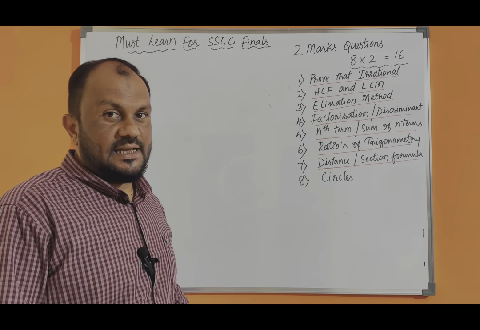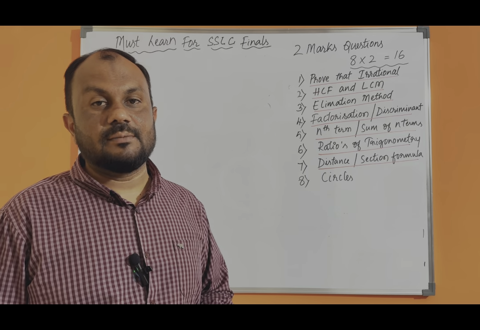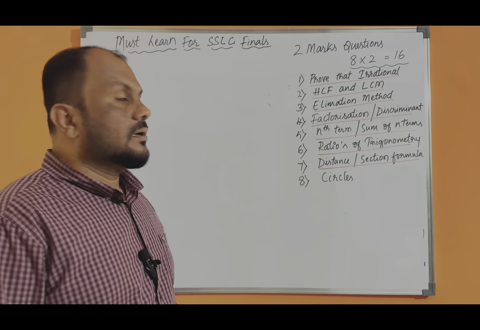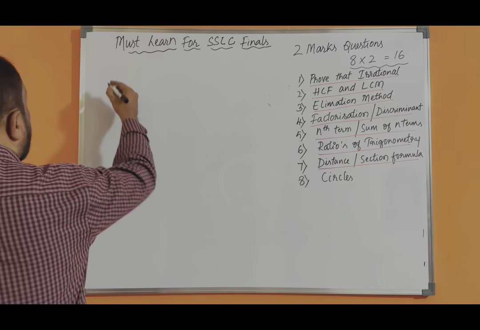Okay. So then the next sum is finding the HCF and LCM and verifying that HCF into LCM is equal to the product of two numbers. This is a question which is repeatedly asked in the exam.